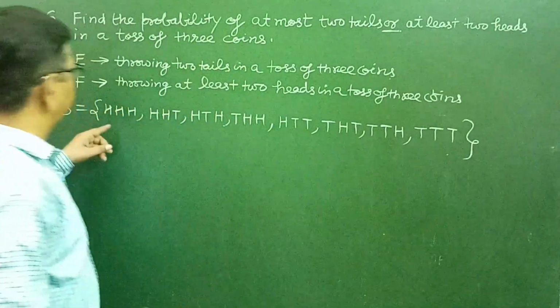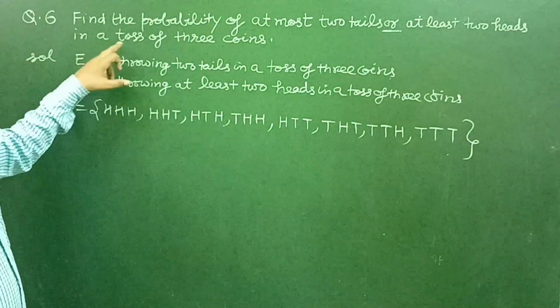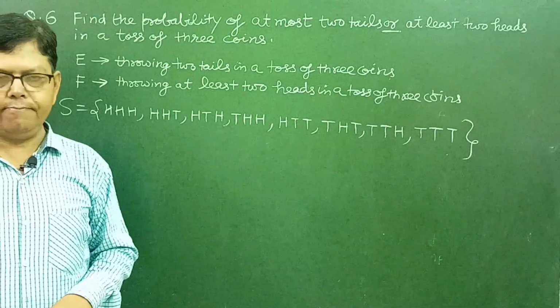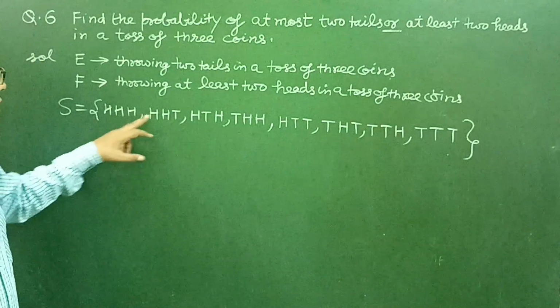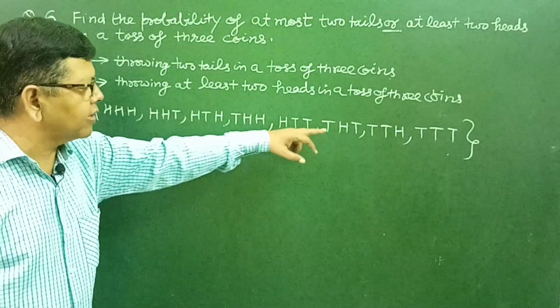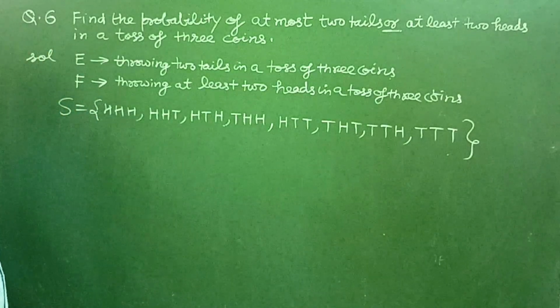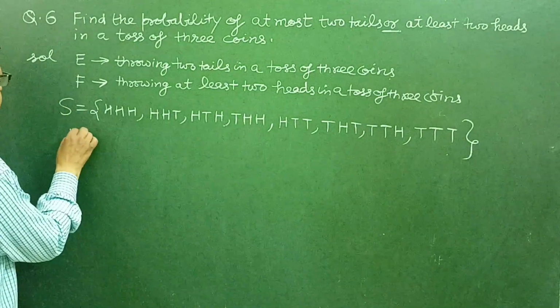So this is the sample space for a toss of 3 coins. There are 1, 2, 3, 4, 5, 6, 7, 8 elements. Now let us find the elements in the 2 events.